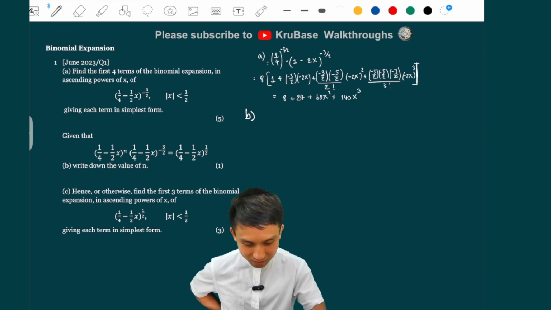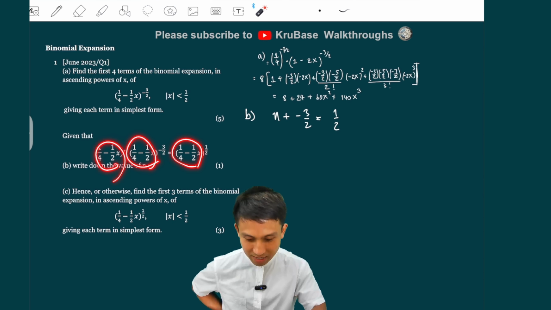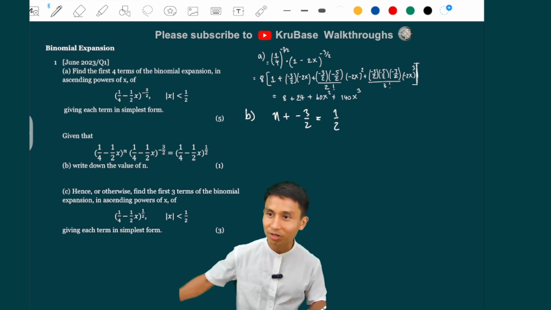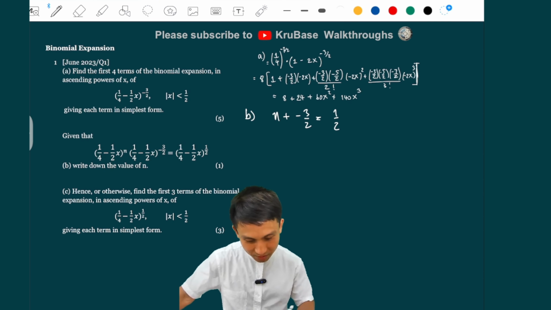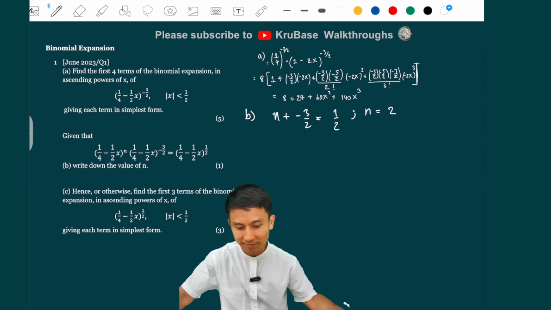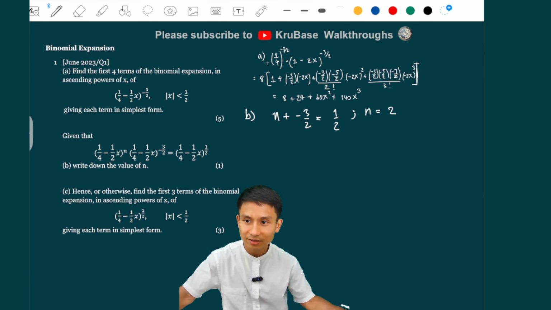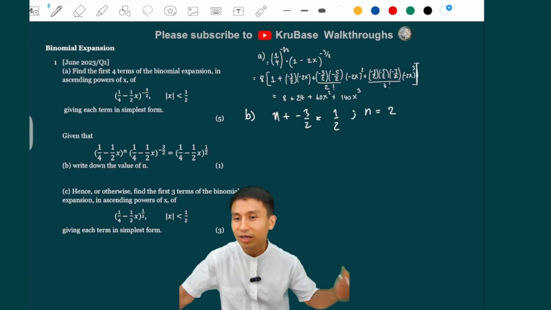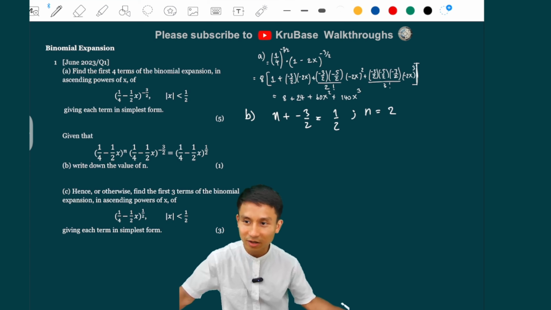We just do n plus minus 3 over 2 equals 1 over 2 because they all have the same base. And then n here is just 3 over 2 plus 1 over 2, which is 2. Easy peasy. I mean, they say write down, but okay, I'm just showing you how to calculate that.